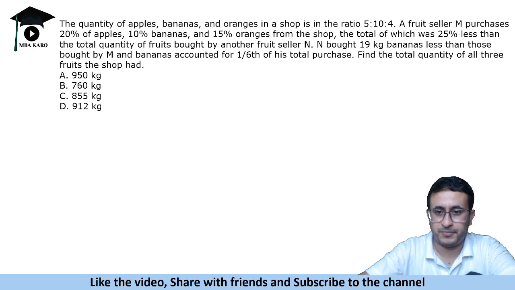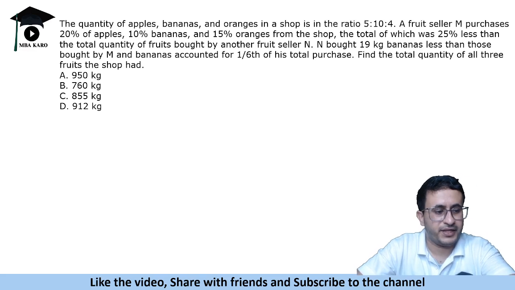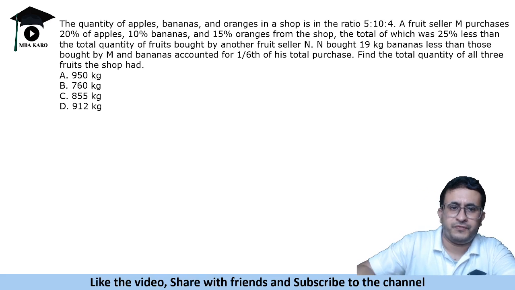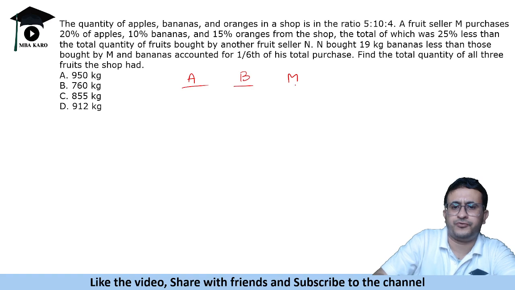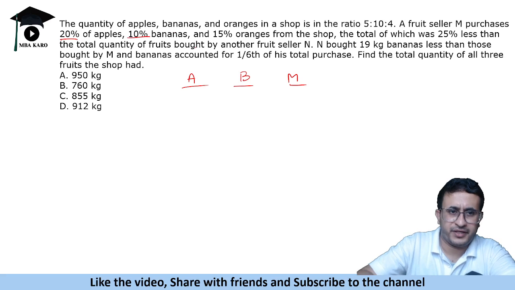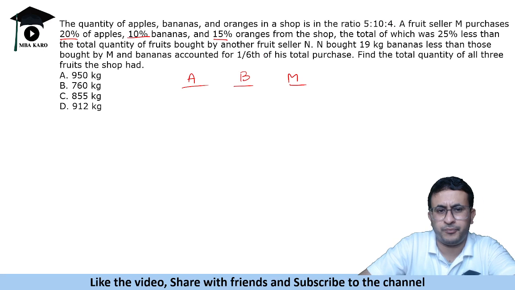Okay, so like big data given here. So let's proceed in a structured manner. We are given apples, bananas and oranges in the ratio 5:10:4. अब एप्पल का कितना ले रहे हैं? 20% ले रहे हैं. बनानास का 10% ले रहे हैं. So you will get 1 and you will get 1, and 15% of 4 लोगे तो you will get 0.6.